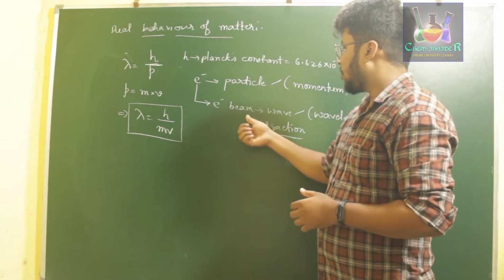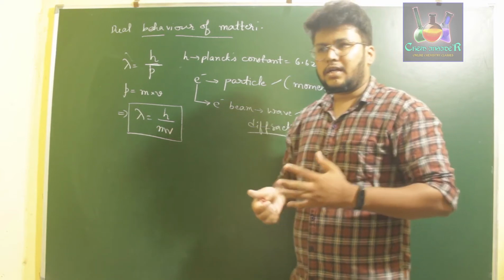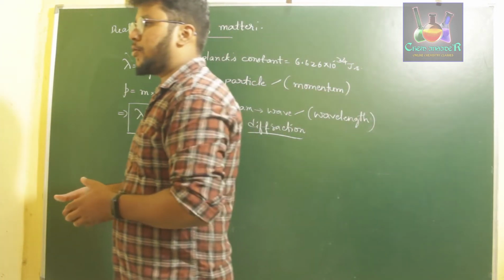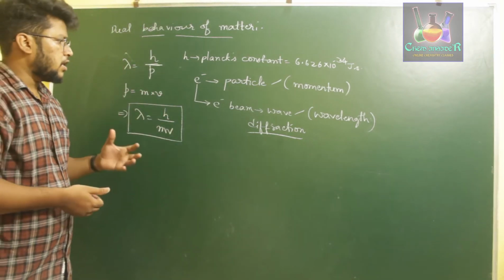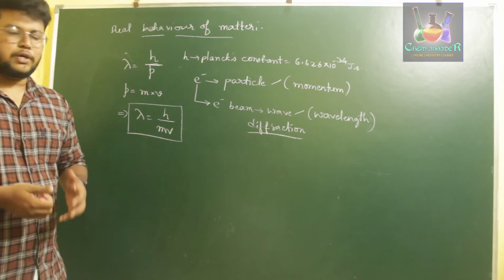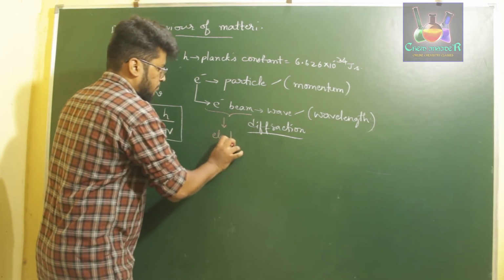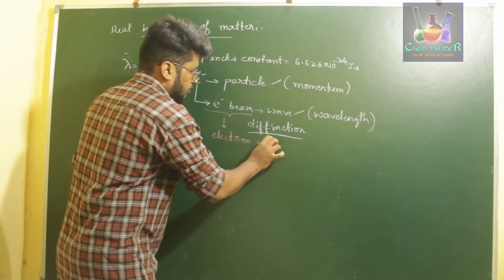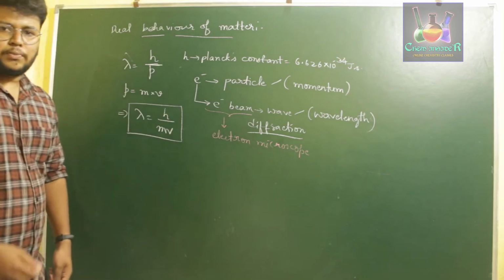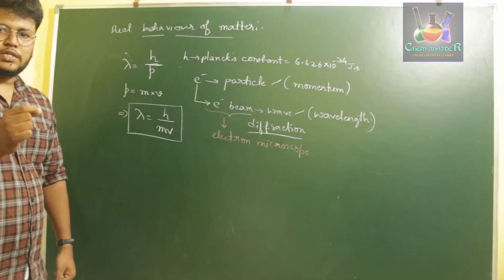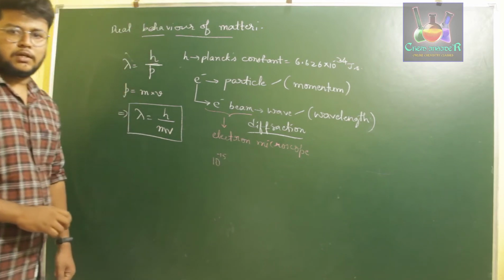This electron beam which de Broglie constructed played a very important role in scientific discoveries. That is because this electron beam can be used in an electron microscope. This electron microscope has a very high magnification. That is, you can zoom in or magnify an object in the power of 10 power minus 15, 10 power minus 15 times.